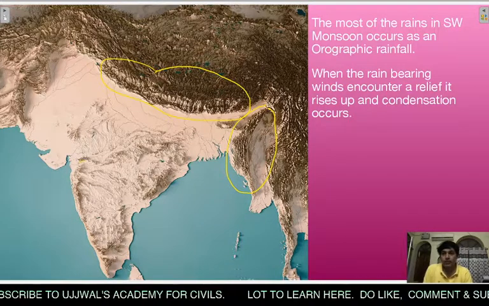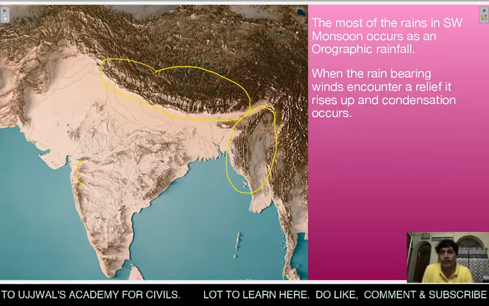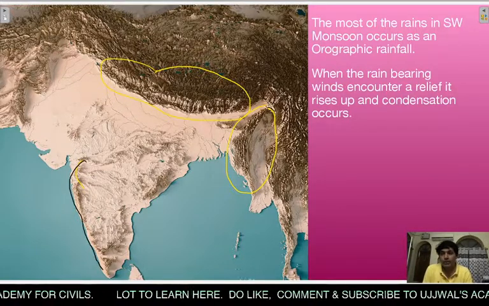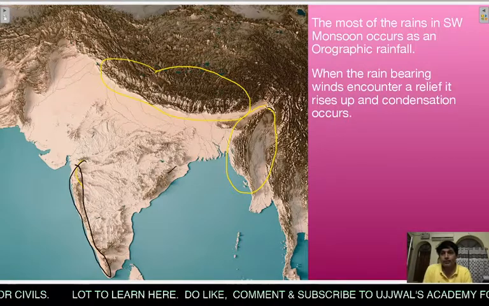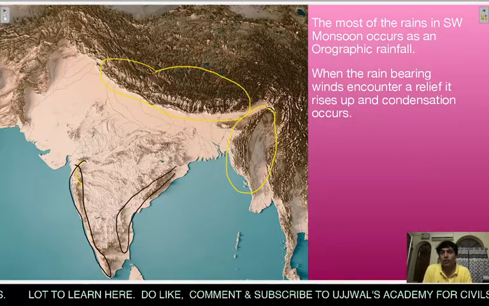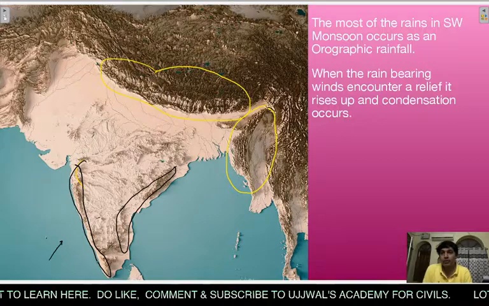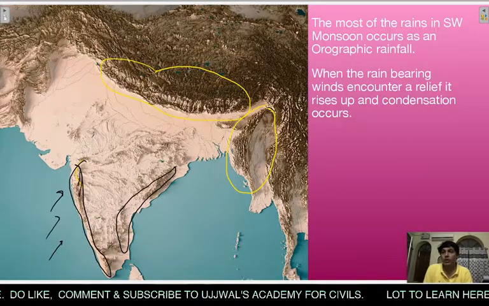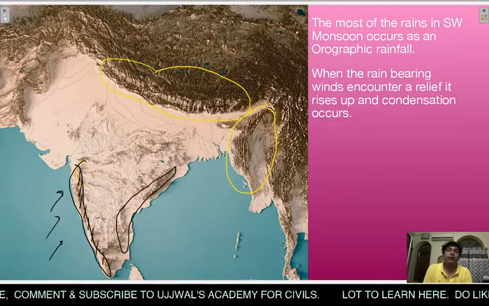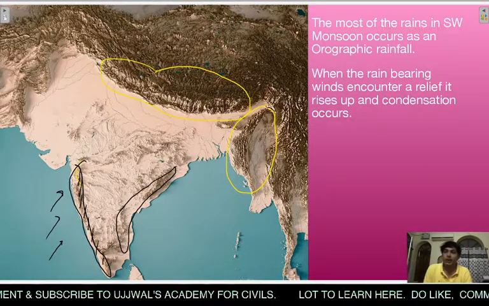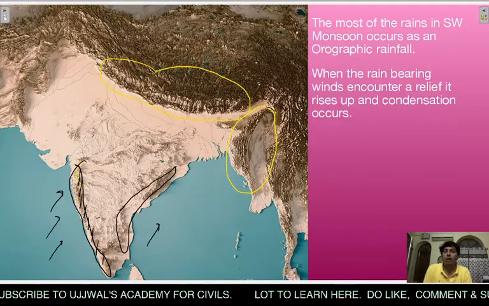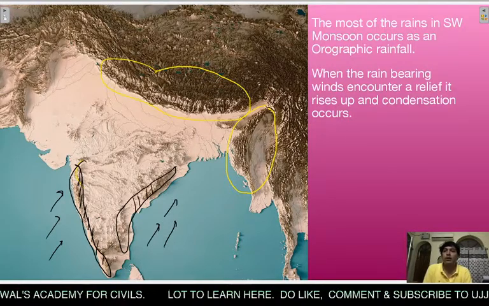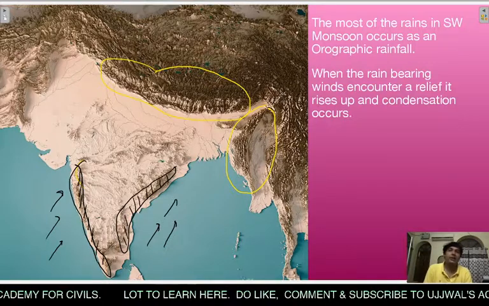This is the Western Ghat. These are the Western Ghat region and these are the Eastern Ghats region. Okay, so whatever monsoon winds are coming from the Arabian Sea branch, they get blocked by these Western Ghats. So there is a heavy rainfall in this region. But in this particular region, when the Bay of Bengal branch arrives, it goes parallel to these Eastern Ghats. Okay, so there is no precipitation, there is no rainfall.